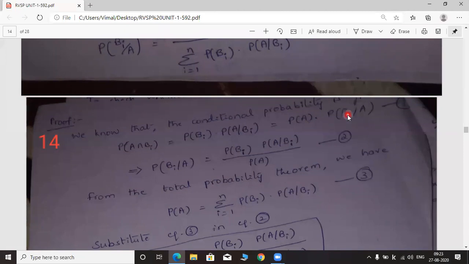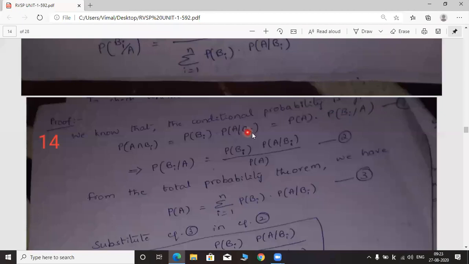What about this one? Probability of A into probability of Bi given A. What does this formula indicate? Probability of Bi intersection A. Probability of Bi intersection A. Both are the same. That's why we are equating these two formulae. Let this be equation number 1.